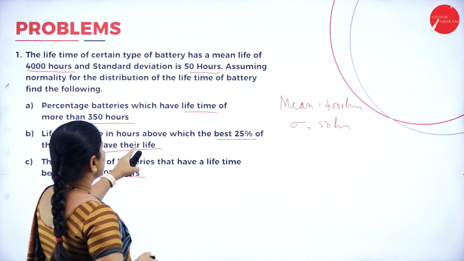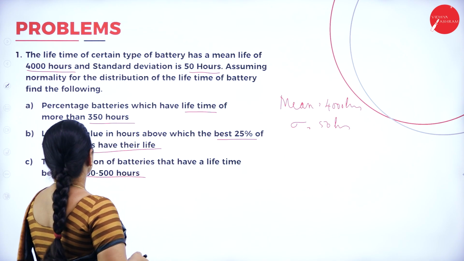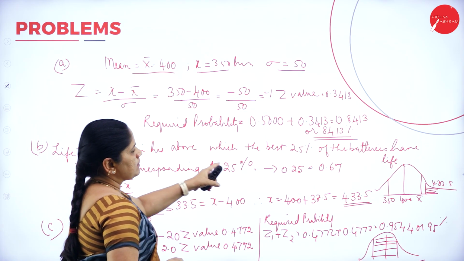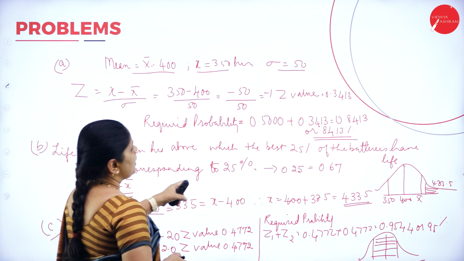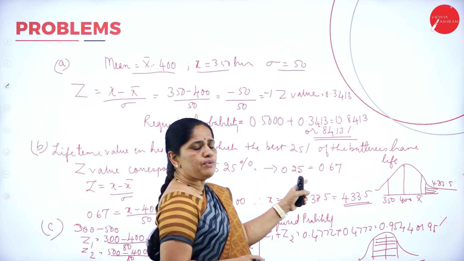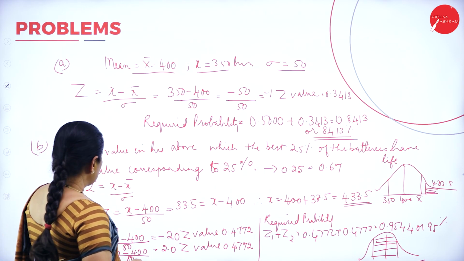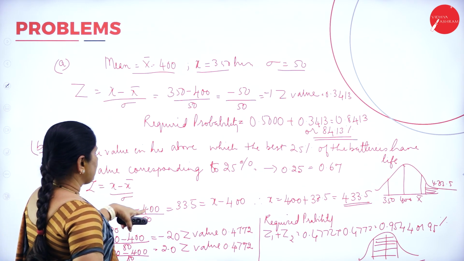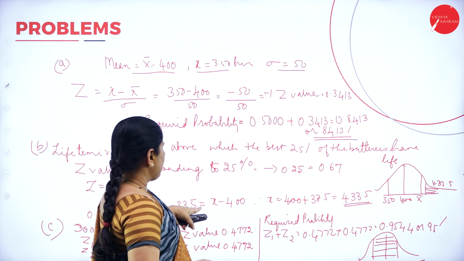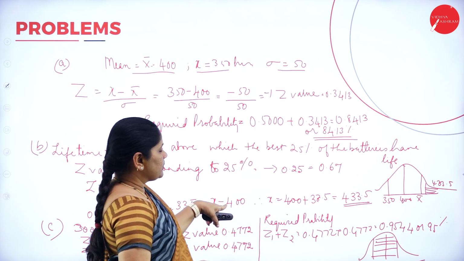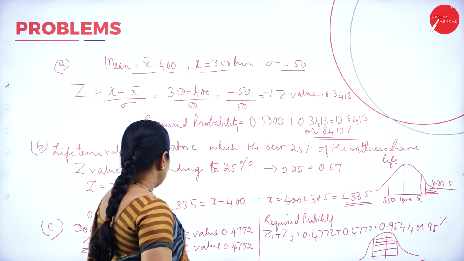The second one is the lifetime value in hours above which the best 25% of the batteries have their life. The Z value corresponding to 0.25 is 0.67. Now I have the Z value 0.67 equals (X minus 400) divided by 50. So I get this as 33.5, and X minus 400 equals 33.5, so X will be equal to 433.5.